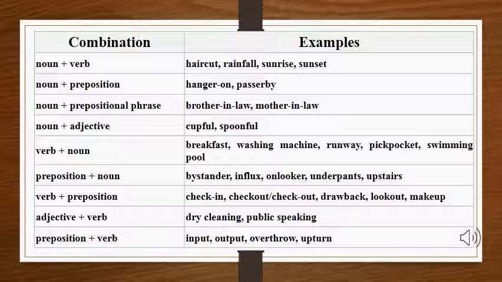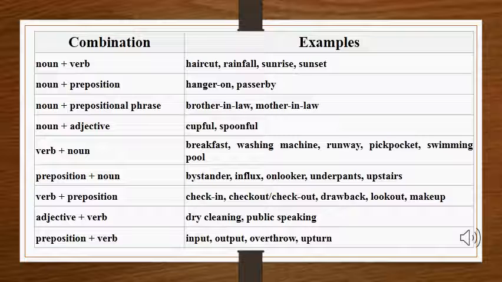In the next one, it is written verb plus noun. Just like noun plus verb, we have the combination of compound nouns as verb plus noun. Like you can see, breakfast. In breakfast, break is your verb and fast is your noun. And in washing machine, washing is your verb and machine is your noun. There are others: runway, pickpocket, swimming pool.